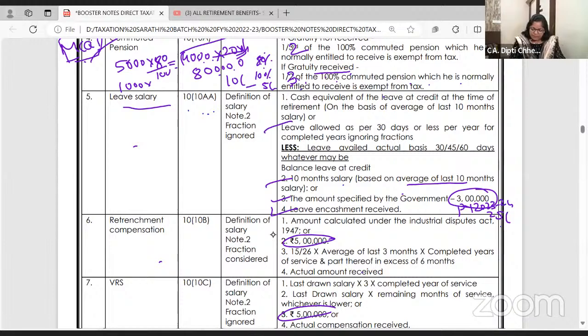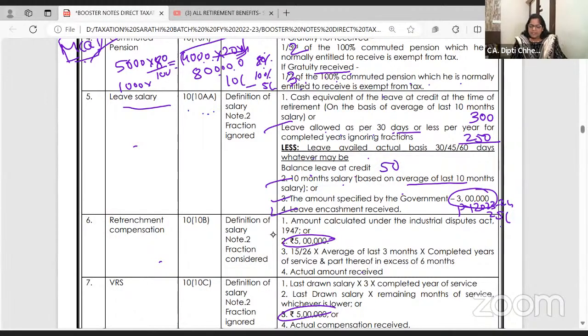And now this one is very beautiful. Leave allowed as per 30 days or less per year. Ma'am, but my company is giving leave 60 days per year. Your company is too good. How much is allowed here? Leave salary 30 days per year. So if you have worked for 10 years, 300 days. Less leave availed, how much leave you have taken: 250 days. How much leave is at the credit?